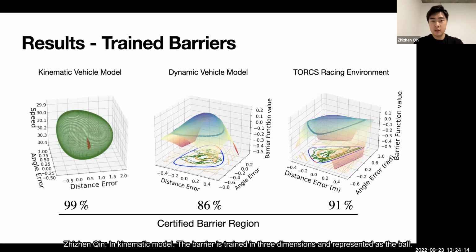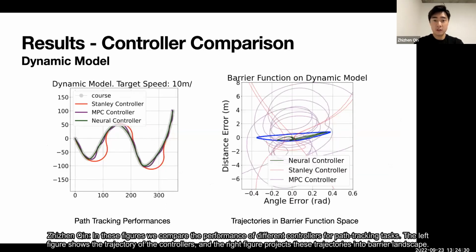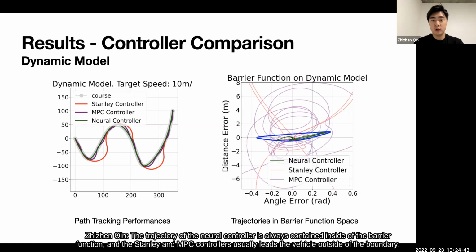This figure shows the trained barrier in 3 environments. In kinematic model, the barrier is trained in 3 dimensions and represented as the ball. For dynamic and TORCS environment, the barrier is trained in 2 dimensions and drawn in the XY plane. The surface plot shows the value of the barrier function. In these figures, we compare the performance of different controllers for path tracking tasks. The left figure shows the trajectory of the controllers, and the right figure projects these trajectories into barrier landscape. The trajectory of the neural controller is always contained inside of the barrier function, and the Stanley and MPC controller usually lead the vehicle outside of the barrier.